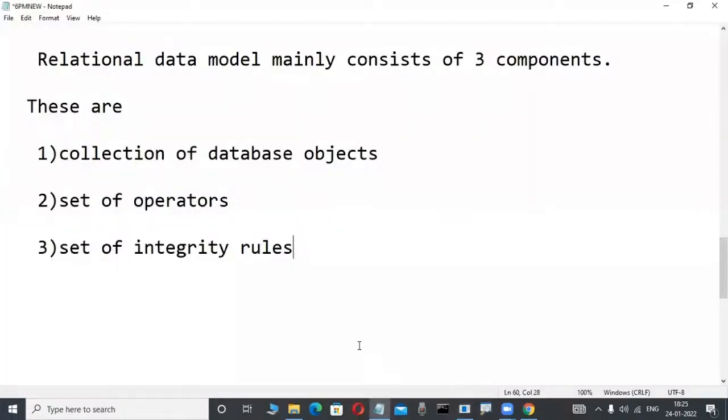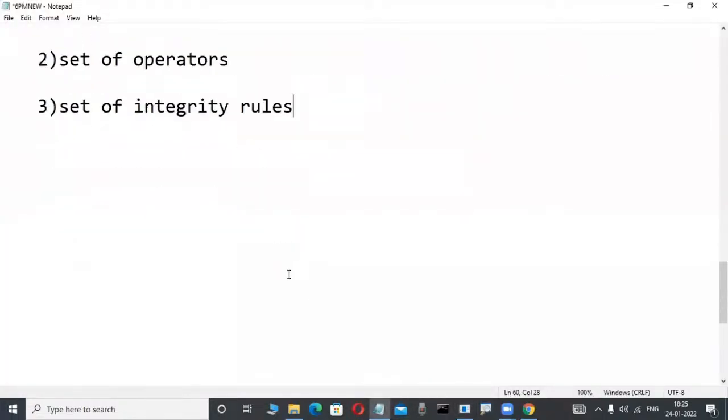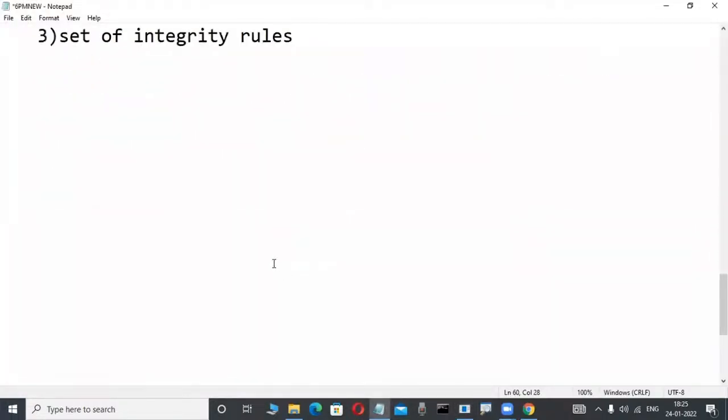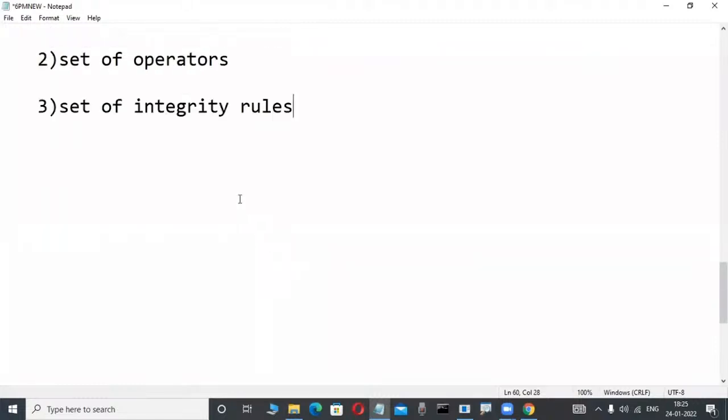Now check it out. Some popular rules are there. Those rules, at least in the demo classes, I'm telling: don't write them down, just observe here. First observe whether relational data model products work based on a set of rules or not. Check it out. This one today we are concentrating on. So many scenarios I'm telling only through that one. These products work based on a set of rules. You understand. Now check it out.